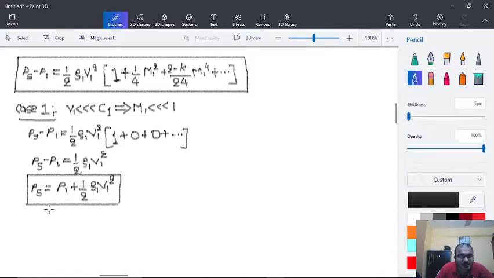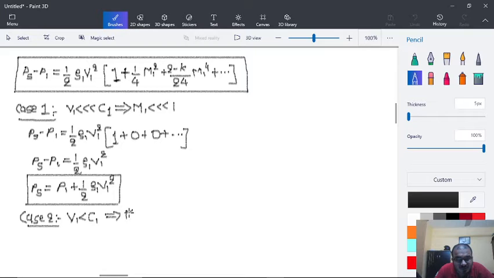Now let's discuss case number 2. Here V1 is definitely less than C1, however it is not that much less. So despite being a subsonic flow, the value of the Mach number is not near 0.